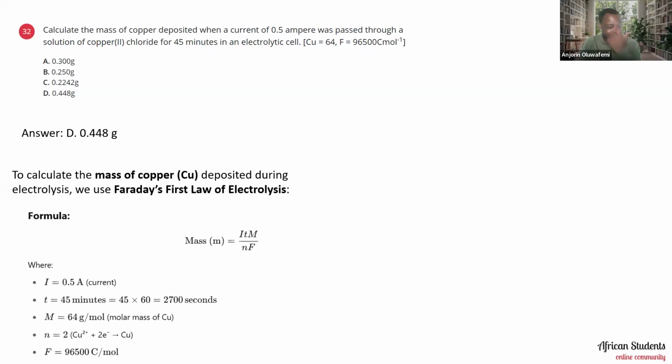Then we have these parameters that have been given to us, so we can bring them out one after the other. Don't forget that you don't use 45 minutes like that, but you have to convert it to seconds. So we convert the 45 minutes to seconds, and then we have 2,700 seconds. You can now plug in the values. Now, when you plug in the values, you end up having a mass of 0.4477 gram, approximately.